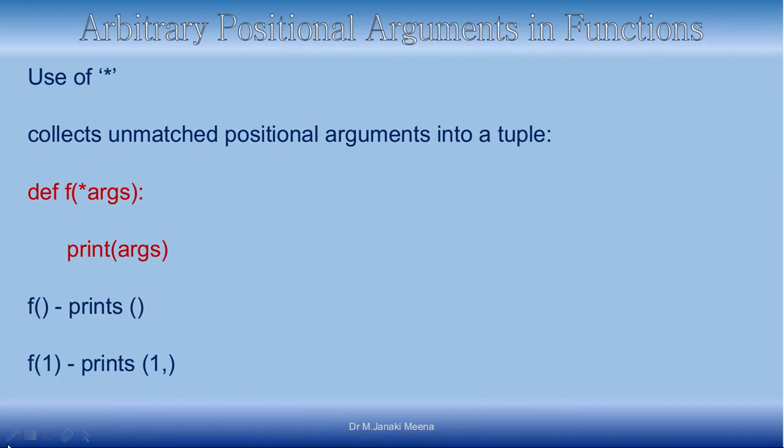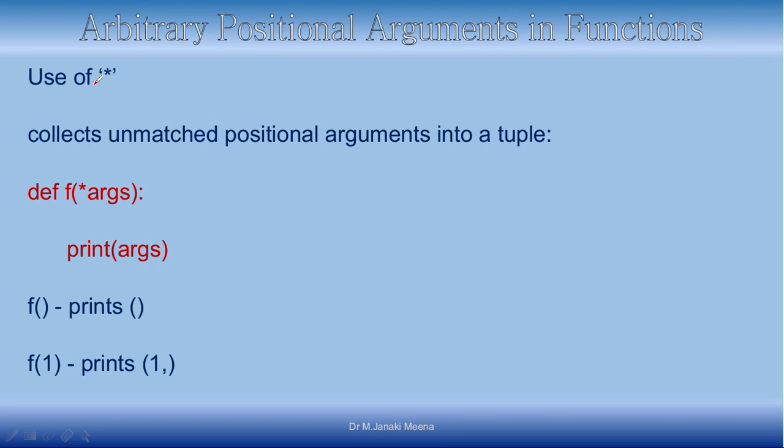We can also have an arbitrary number of positional arguments in our user defined functions. How we can do this: we just saw in the unpacking concept that when you put a star before a variable name, it gets the capability to store a sequence instead of storing a single value, right?